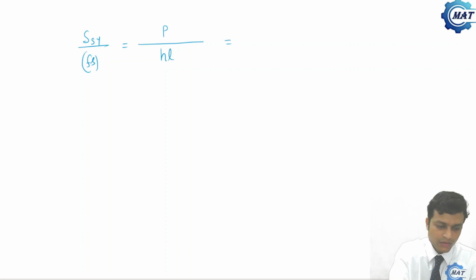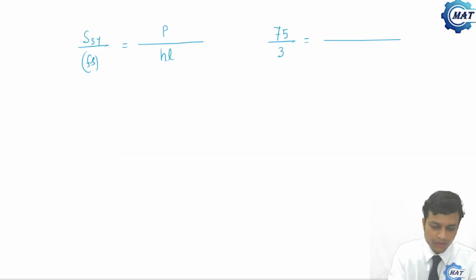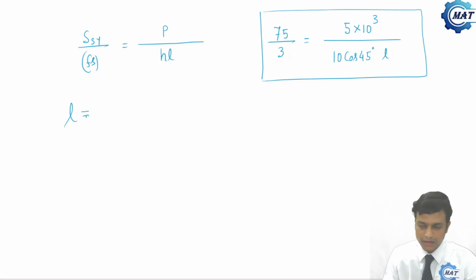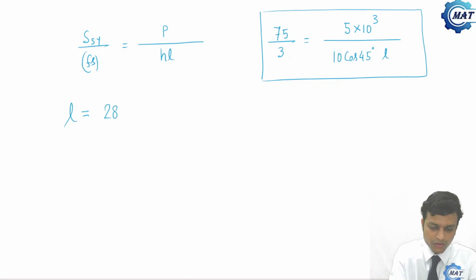So from this, what we will get? SSY is 75 by 3, P is what? 5 kilonewtons, so 5 into 10 to the power 3. H is 10 cos 45 degree into L. Now from this equation, you will get the value of L, which is around 28.28 millimeter.